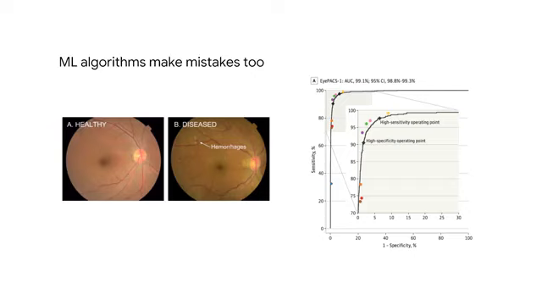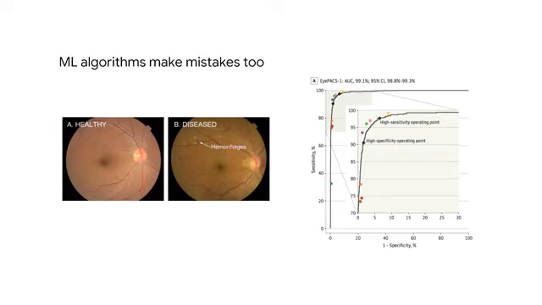Consider this example. A few years ago, some Googlers wanted to use ML to help diagnose diabetic retinopathy, which is the fastest growing cause of blindness, potentially affecting more than 415 million diabetic patients worldwide. They trained an ML model to diagnose diabetic retinopathy based on images of the back of eyes.